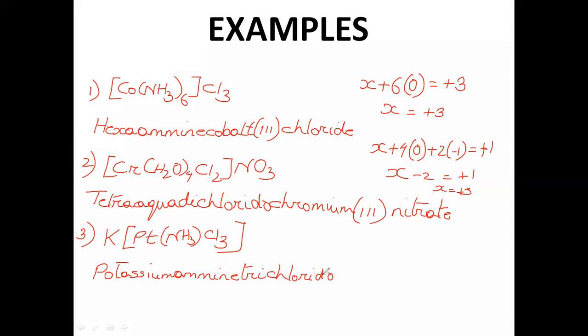Now, the name of the metal cannot be platinum. Why can we not name it as platinum? Because it is an anionic part. Your complex is the anion, written second. So if it is your anionic part, what you need to do is change the name of the metal by adding the ending ate. So it will be platinate. Okay, so that is how it goes. So potassium amine trichlorido platinate, and then the oxidation state, which you'll get as 2. So that is how we need to write the name of the complexes.